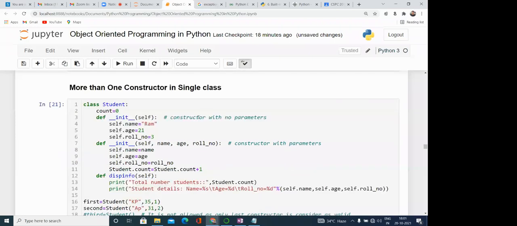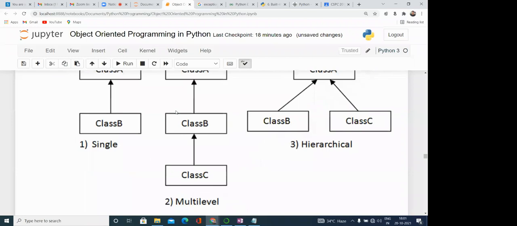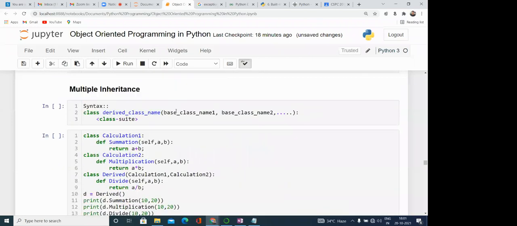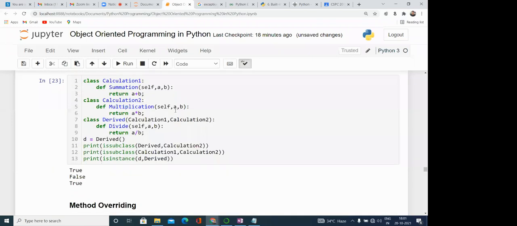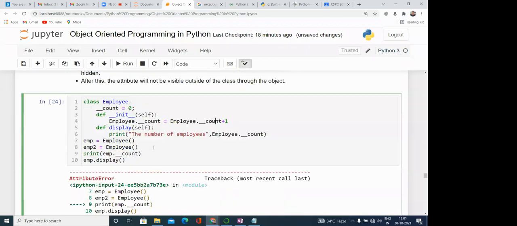Here we have seen all the important things related to object-oriented programming in Python. Tomorrow we will see the remaining things, like how we can handle exceptions, how we can handle files, and how we can create packages or use packages. These concepts we will see tomorrow.